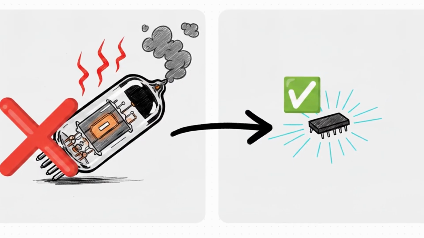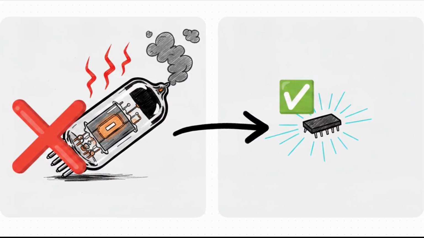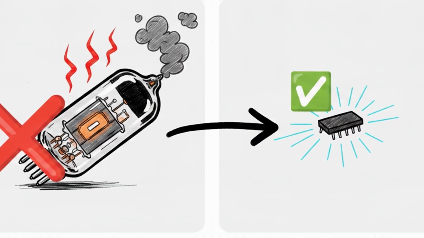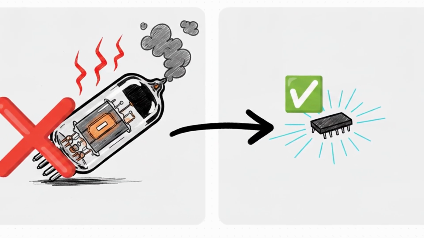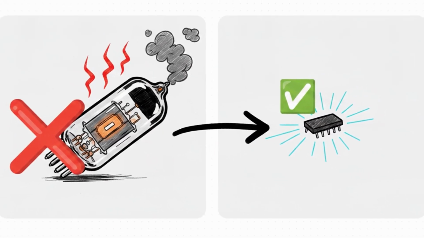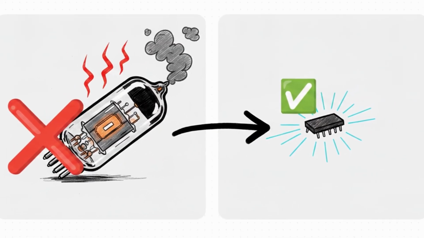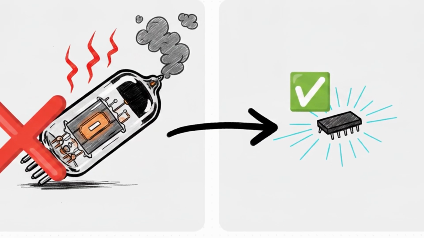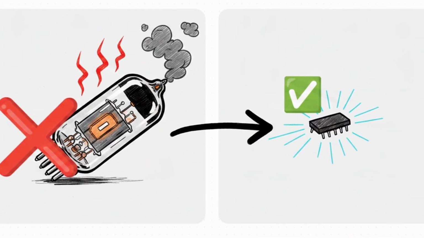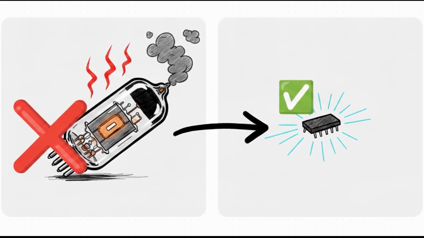This is crucial because early electronic computers relied on vacuum tubes. And those tubes were a nightmare. They were bulky, they generated a ton of heat, and they burned out constantly. Switching to solid-state transistors meant there was no vacuum required at all. Suddenly, engineers could build machines that were exponentially smaller, cooler, and immensely more reliable.